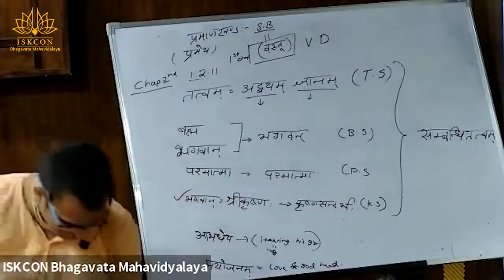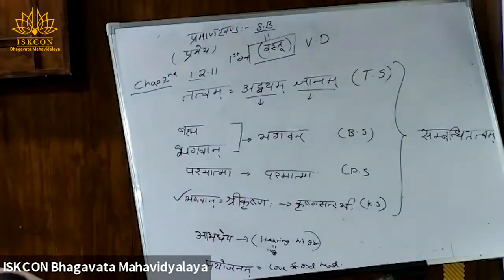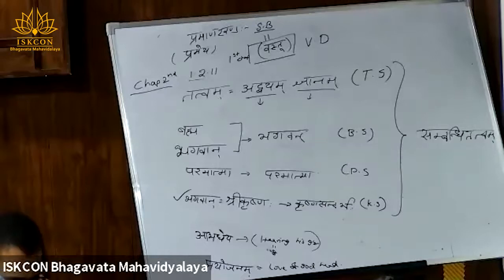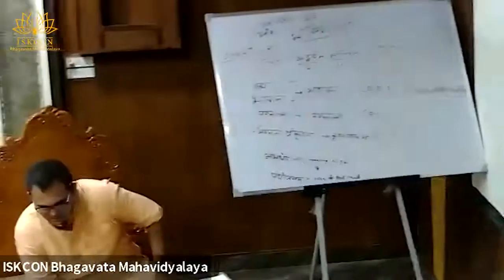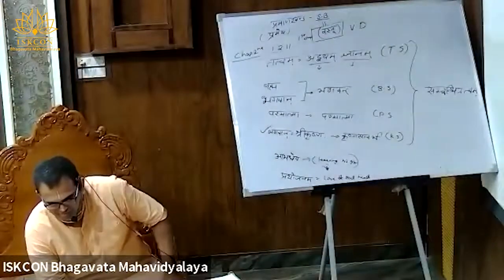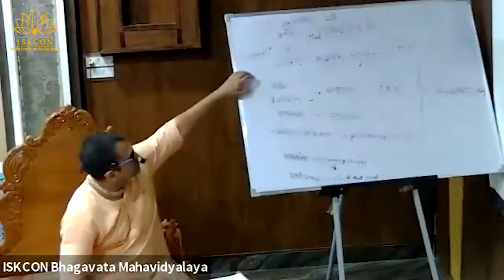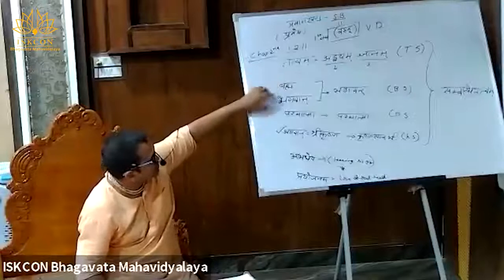So what is said here? Atha purvam sandarbhatrayena yasya sarvaparatvam sadhitam. Sandarbhatraya means Tattva Sandarbha, Bhagavat Sandarbha, Paramatma Sandarbha.